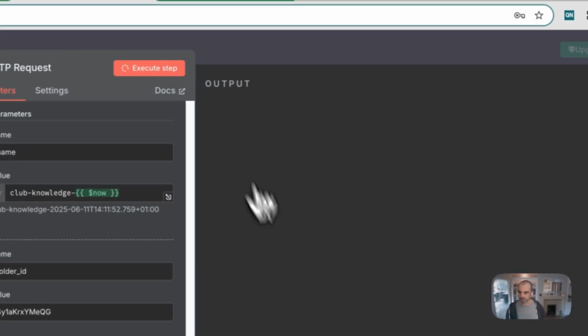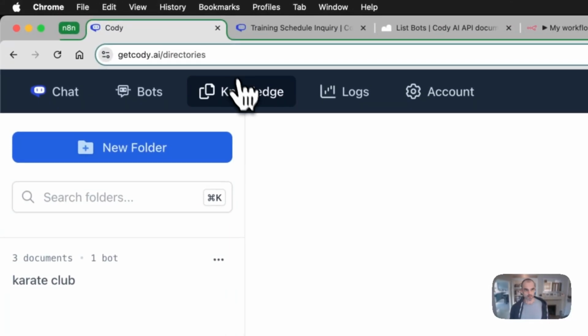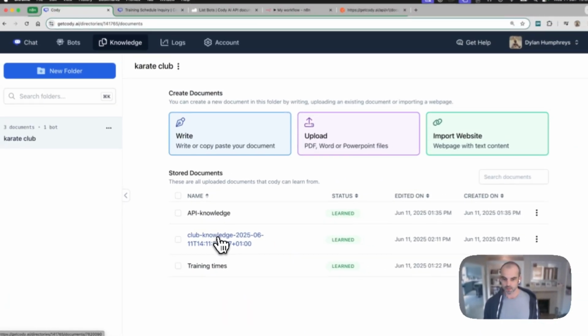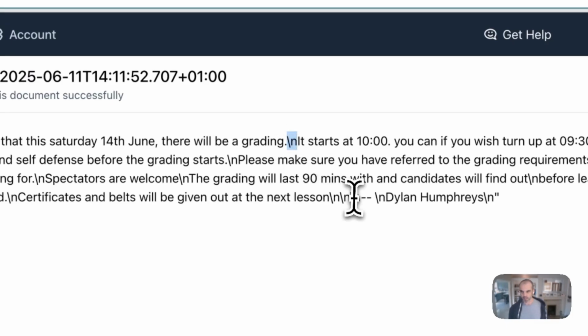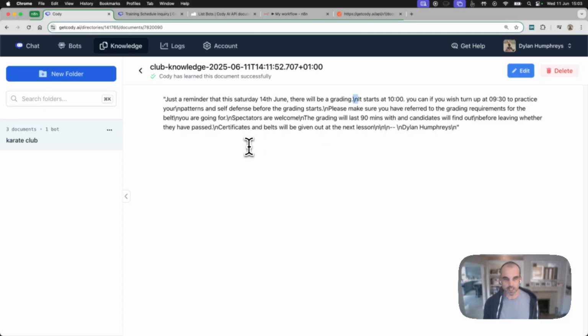And we can actually see that here. If I go execute step, okay, so this now appears to have executed. We've got our green tick, which means 200. This is the response that we've got back from the getCody API. So what we can do now is come over to getCody, go into knowledge, hit that, and sure enough, here it is, right? Club knowledge, so on and so forth. And in there, just a reminder that Saturday the 14th of June will be a grading. Don't worry too much about these \n's. It's just where there's a line break in the content, and that's how they're encoded. Shouldn't make any difference to the model and to our bot.